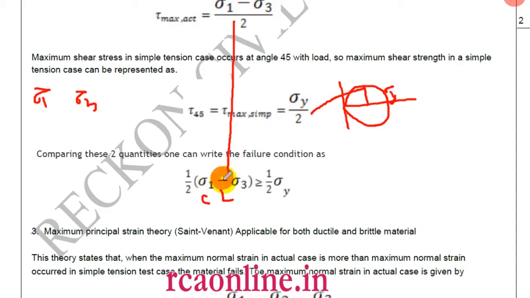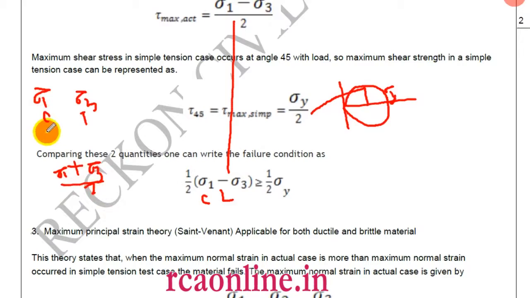Now it is important to understand that sigma 1 and sigma 3 must be of the same nature. Then only will we have minus. If sigma 1 is compressive and sigma 3 is tensile, then we will have sigma 1 plus sigma 3 by 2.